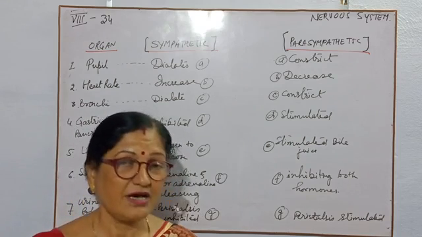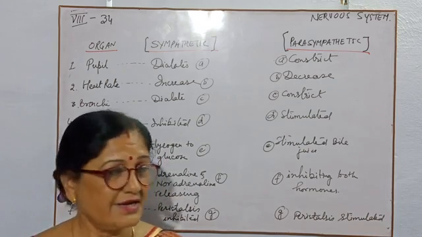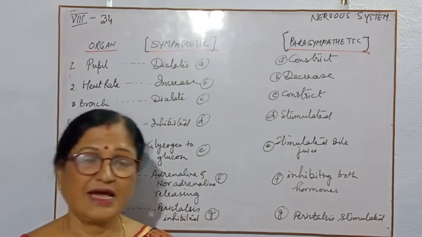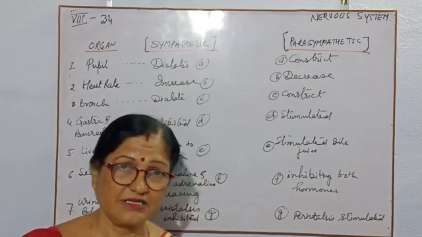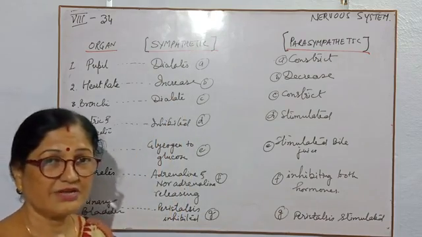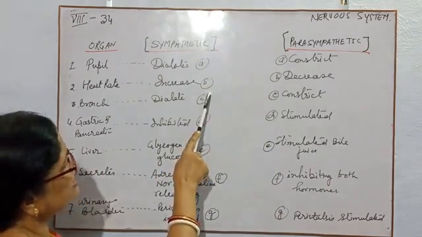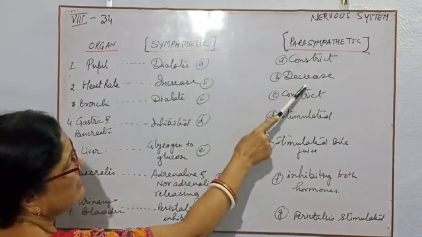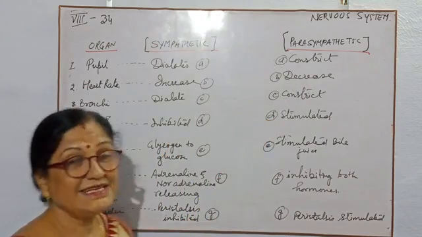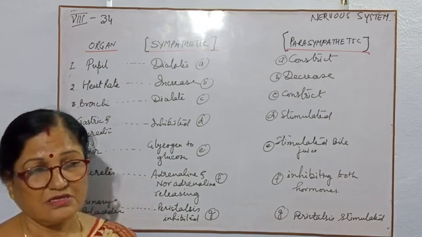But while we are doing more work or strenuous work, then our rate of respiration will increase and rate of heartbeat will also increase. At that time the sympathetic system will increase the rate of heartbeat, and again, antagonistic to each other, the parasympathetic system will decrease the rate of the heartbeat.